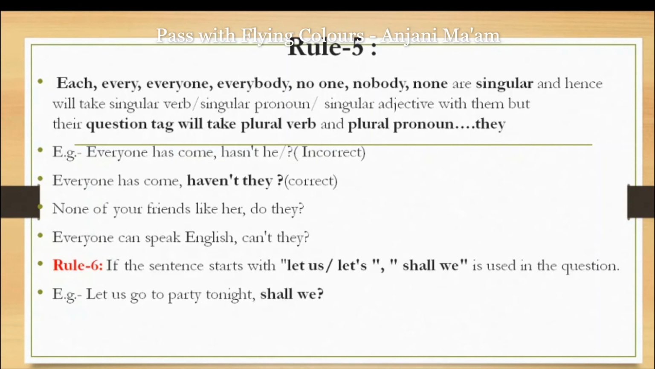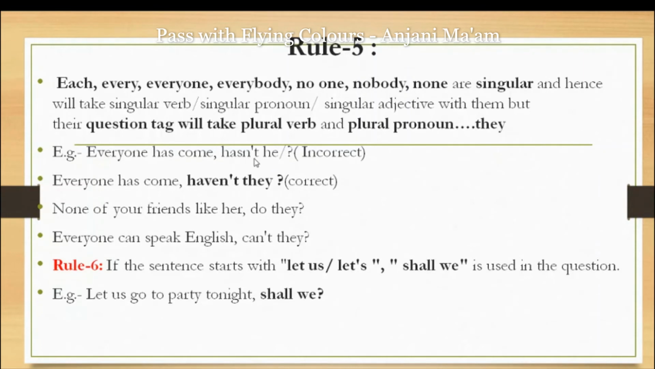It means the verb is singular when each, every, everyone, everybody, no one, nobody and none come as the subject, but in the question tag the pronoun becomes plural. So whenever we have these words as the subject of any sentence, in the question tag we will take the plural pronoun, that is they. For example, in the sentence "everyone has come," it becomes "haven't they."